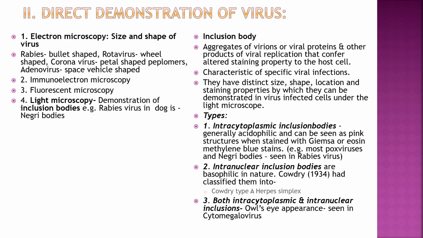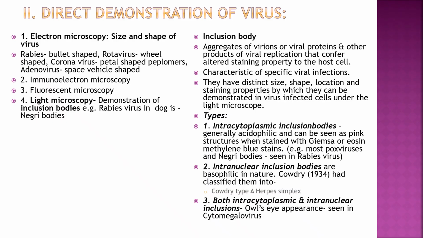In light microscopy, inclusion bodies are demonstrated, for example, Negri bodies of rabies virus in dogs. Inclusion bodies are aggregates of virions or viral proteins and other products of viral replication that alter the staining property of the host cell. They are characteristic of special viral infections, with distinct size, shape, location, and staining properties by which they can be demonstrated in virus-infected cells under the light microscope and help in diagnosis of viral infection.